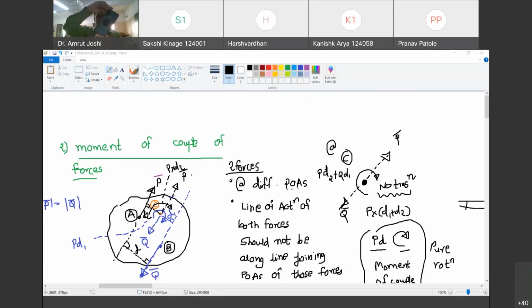Look, because of these forces, which rotation happened? Clockwise rotation. Now, instead of applying these forces here, if I apply them somewhere else, for example, at this point. Are you with me? Yes, sir. Are they going to cause the same effect? Yes. If I apply them here and here, are they going to cause same effect? Yes. As long as the couple moment is of same magnitude, it is going to cause same effect. So therefore, a couple moment can be transposed anywhere in its plane and it still has the same effect on the body. Are you with me? Yes, sir.